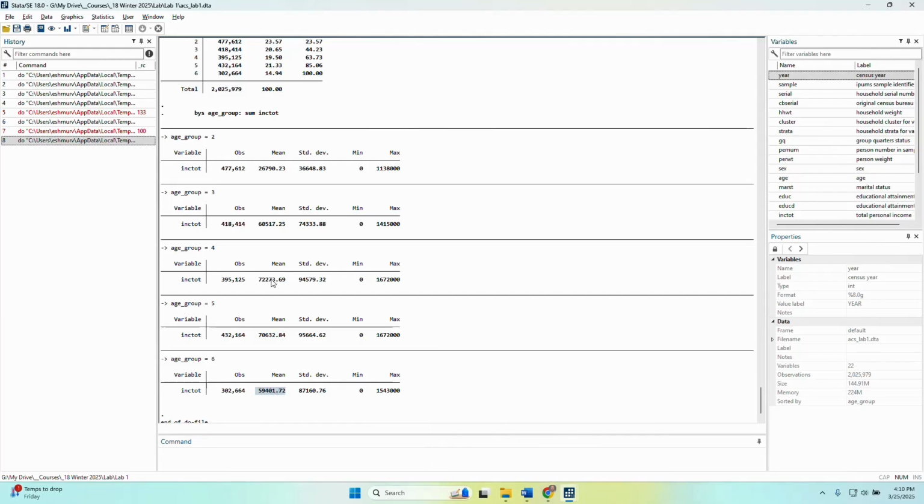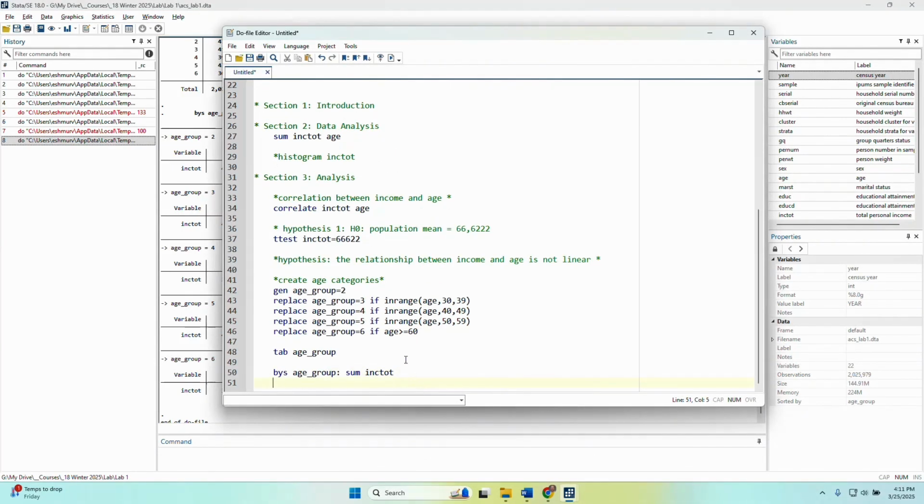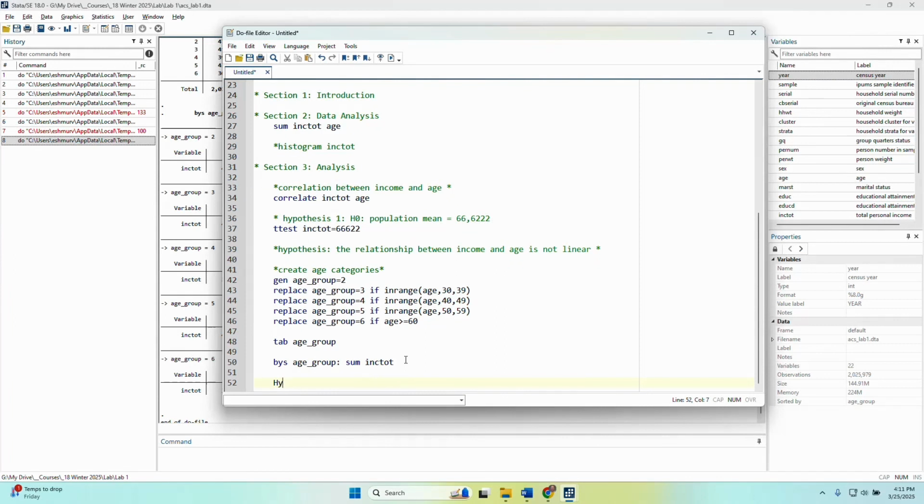Well, let's just go ahead and do a t-test. Is this number statistically different than this number? So is your earnings in your 50s different than your earnings in your 40s? Now here comes really the hypothesis 2, where I'm going to do an actual hypothesis test, where my null hypothesis is that my mean income in my 40s is equal to mean income in my 50s.